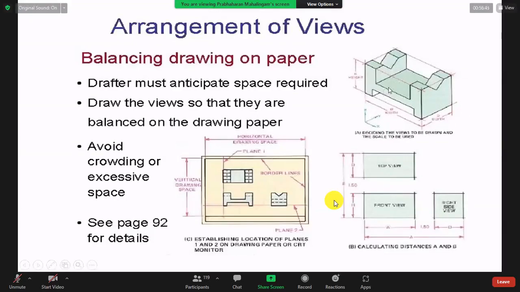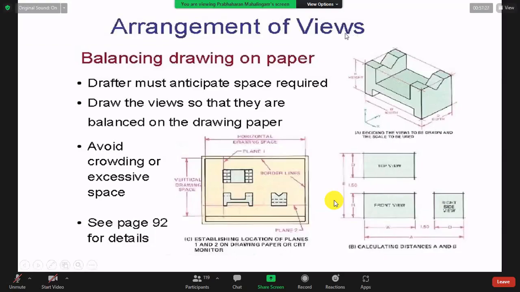So when you see, what is the first angle thing? It is the image. So when you put light or focus the light, the image should be on the other side. Image should be in a back side. So the front light should give a top image of the front. When you focus the light of the plan, the plan should come down. So its image should be in a back side. So the top image should be at the bottom. That is why plan comes down. Front comes up.